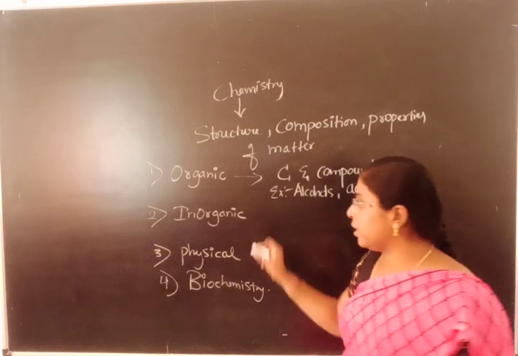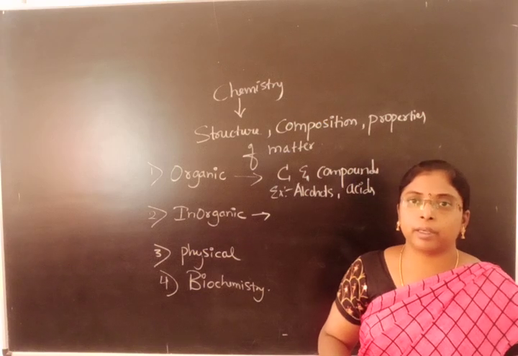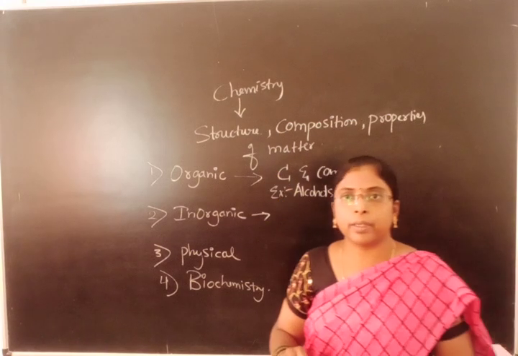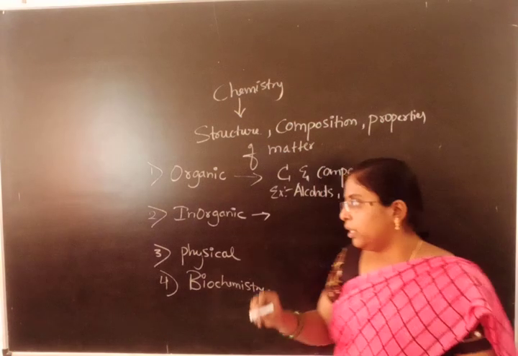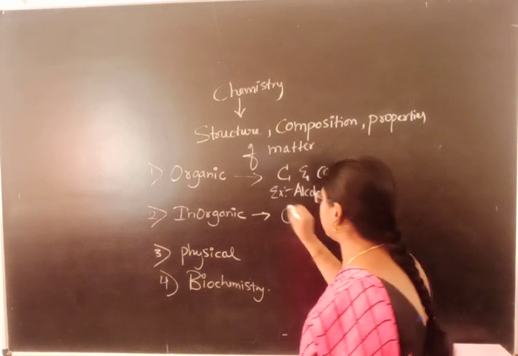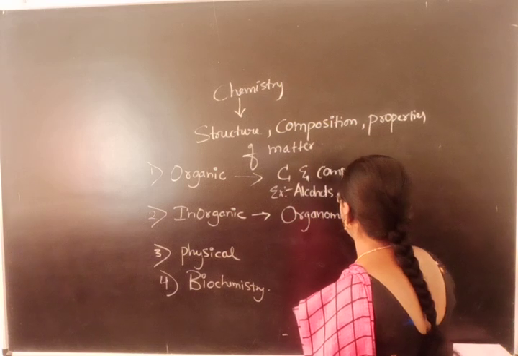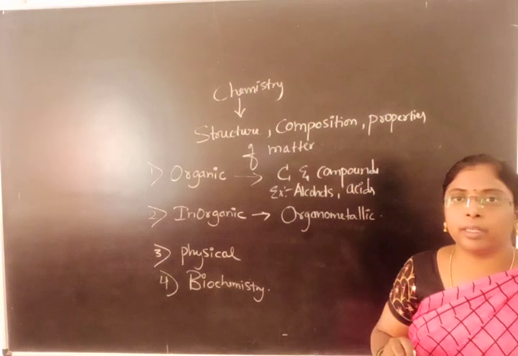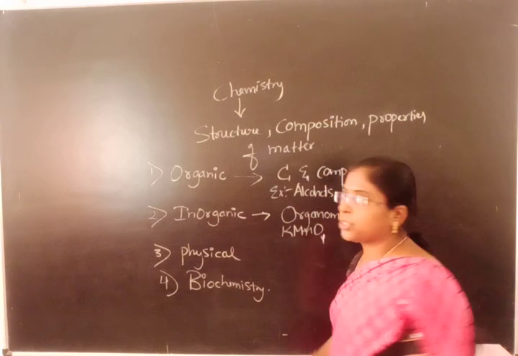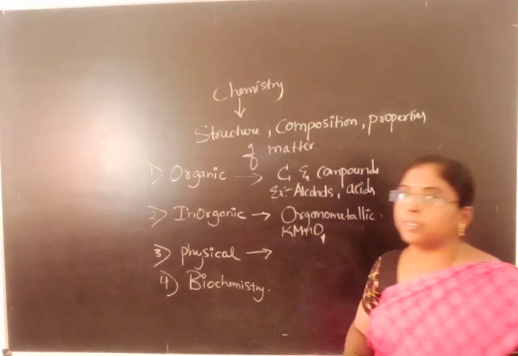Next comes inorganic chemistry. In inorganic chemistry, we study inorganic compounds, compounds other than carbon. An example for inorganic compounds is KMnO4. KMnO4 is potassium permanganate.